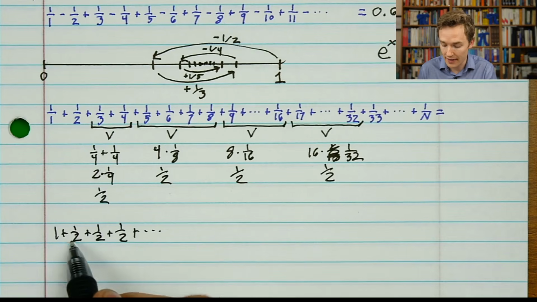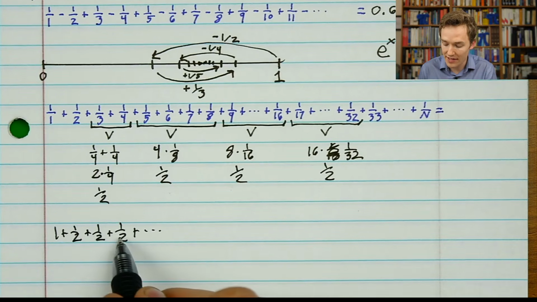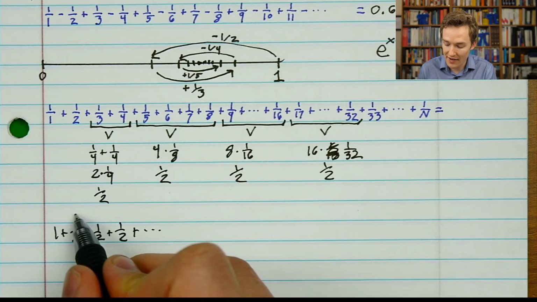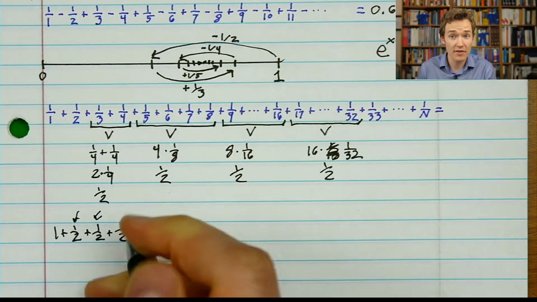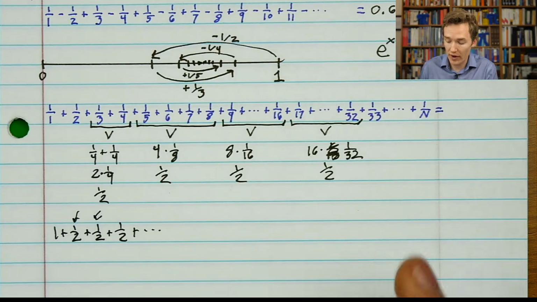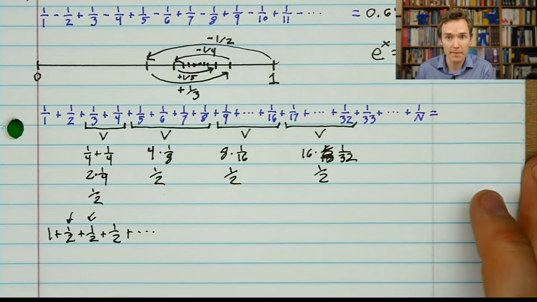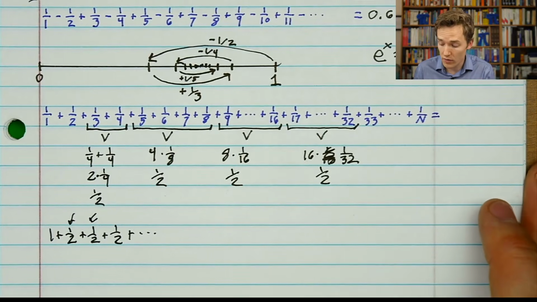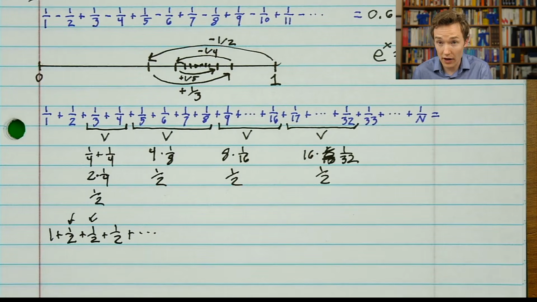You might have the instinct that I'm going to have to add together, let's see, I have 1 and then the rest of them are halves. So I'm going to have to add together 18 different groups that each look like a half. So I might have to get up to the point where the size of my group is like 2 to the 17th or 2 to the 18th, something like that. And you would be spot on that it grows, well, it doesn't grow exponentially, it grows logarithmically.